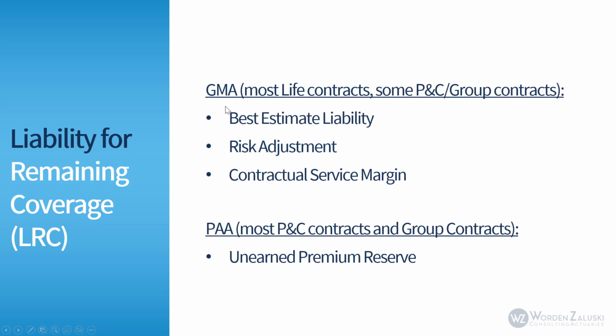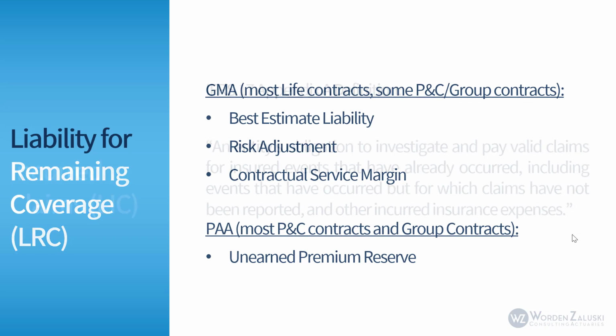Under the GMA, which would be applicable to most life contracts and some P&C group contracts that are longer than 12 months, the LRC has three components, our building blocks: the best estimate liability, the risk adjustment, and the contractual service margin. Under the PAA, which would be applicable for most P&C contracts and group contracts, the LRC is just your unearned premium reserve. However, there is a difference in the definition of that premium. We're talking about premiums received and not premiums written. And there's a separate video on the premium allocation approach that dives deeper into this.